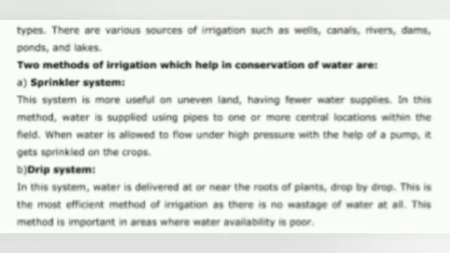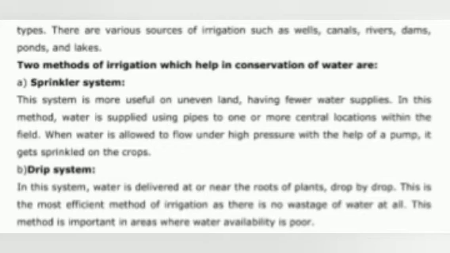Now, two methods of irrigation which help in conservation of water: the first one is the sprinkler system. This system is more useful on uneven land having fewer water supplies. In this method, water is supplied using pipes to one or more central locations within the field. When water is allowed to flow under high pressure with the help of a pump, it gets sprinkled on the crop. Next system is the drip system.